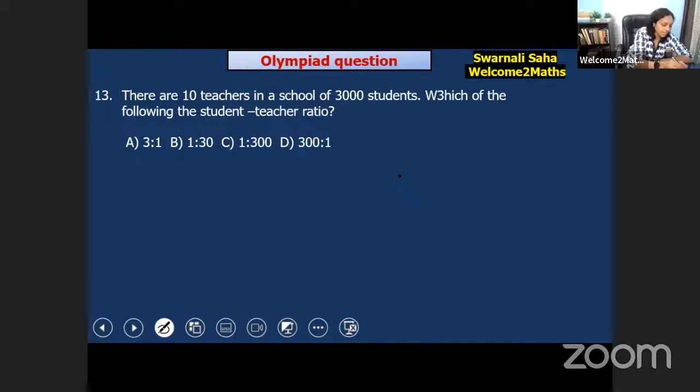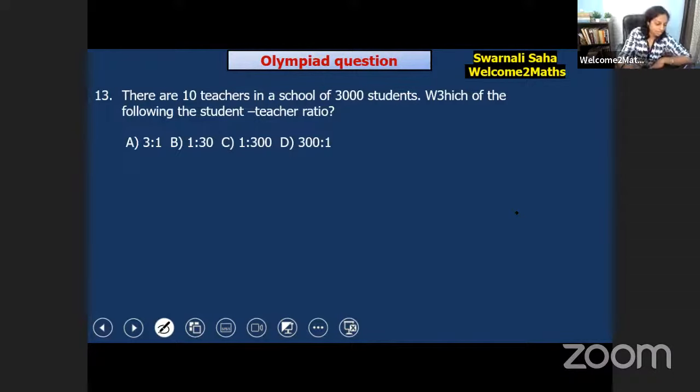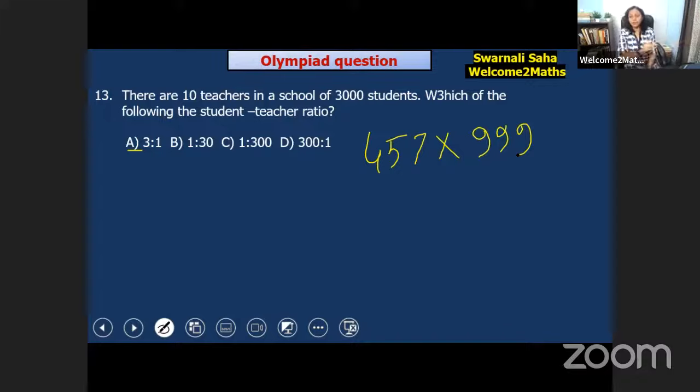Watch the process carefully. If you have to multiply a number, for example, 457 with 999, then how can you solve the question? Let me write it once again. 457 into 999. This type of big multiplication. In our next class, we will learn some more interesting things like this.